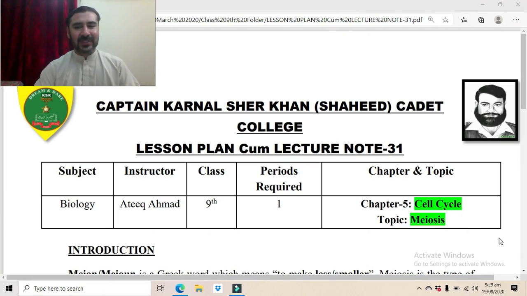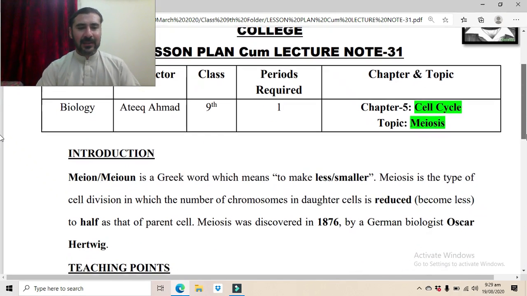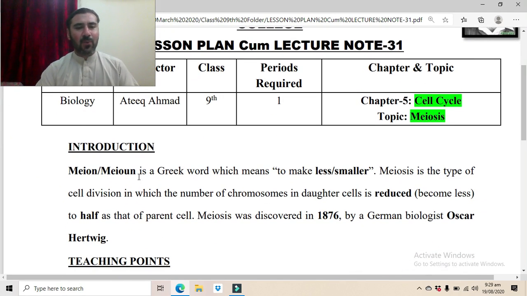Today we are going to study the topic meiosis. In the previous lectures, we have studied the mitosis process. Today we are going to study the second type of cell division, that is meiosis. The word meiosis is basically derived from a Greek word meion. Meion means to make less or smaller.